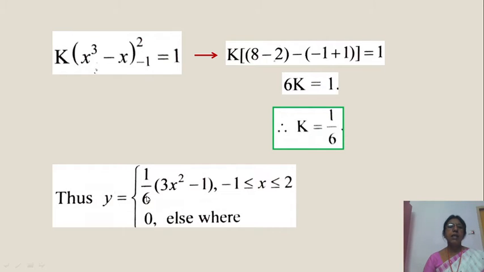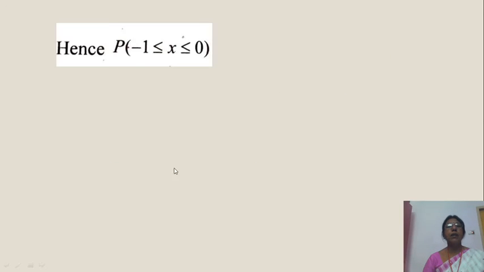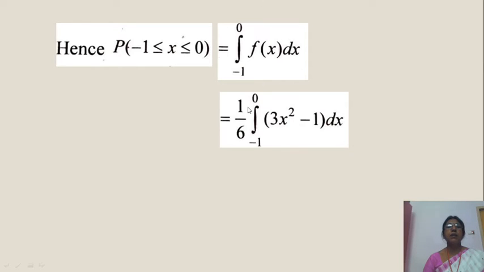So in place of k you put 1/6. So f of x is equal to 1/6 (3x² - 1) for this. What is the second question? Hence the probability that -1 is less than or equal to x less than or equal to 0 is the integral from -1 to 0 of f of x dx. That is equal to, f of x is 1/6 (3x² - 1).